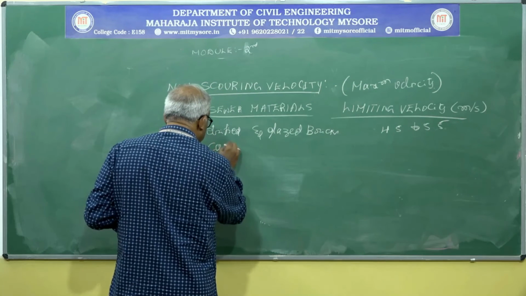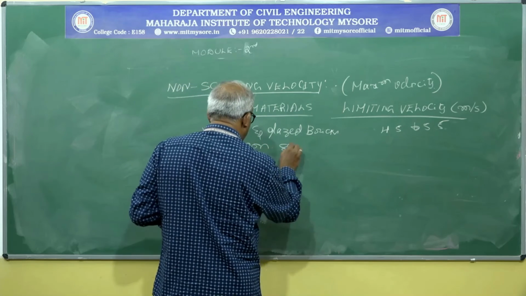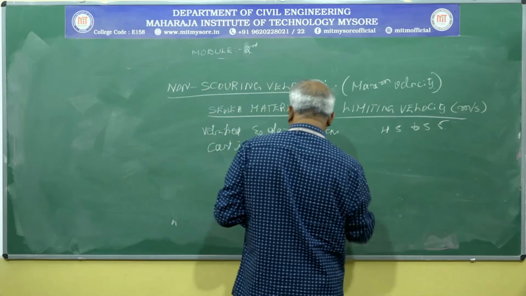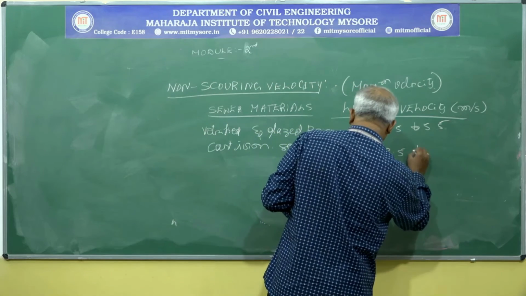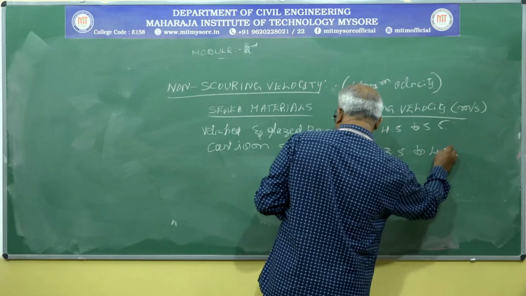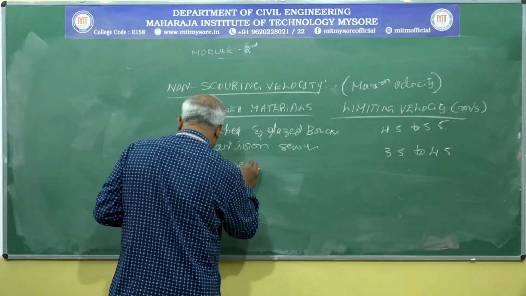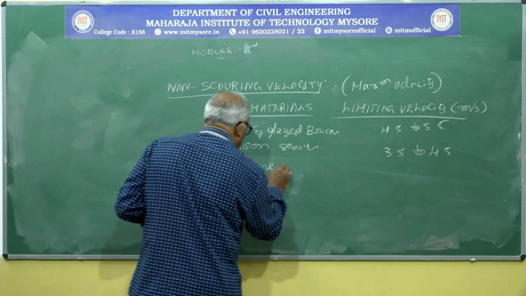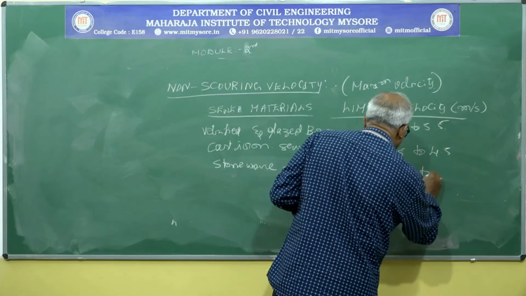Cast iron sewer: this is 3.5 to 4.5. Stoneware pipe or sewer: that is 3 to 4.